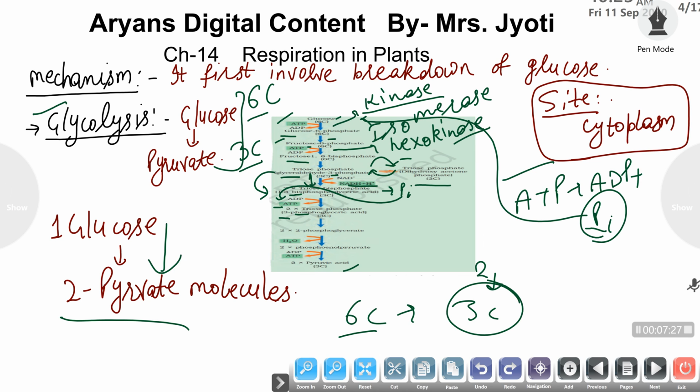Now this 3-phosphoglyceric acid is converted to 2-phosphoglyceric acid, meaning the phosphate molecule is transferred from the third carbon to the second carbon.